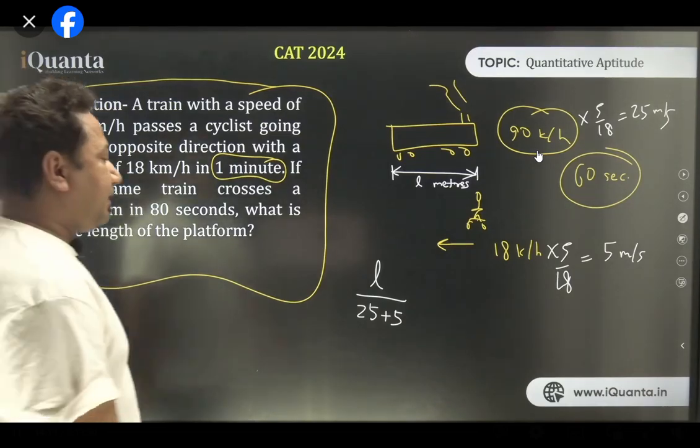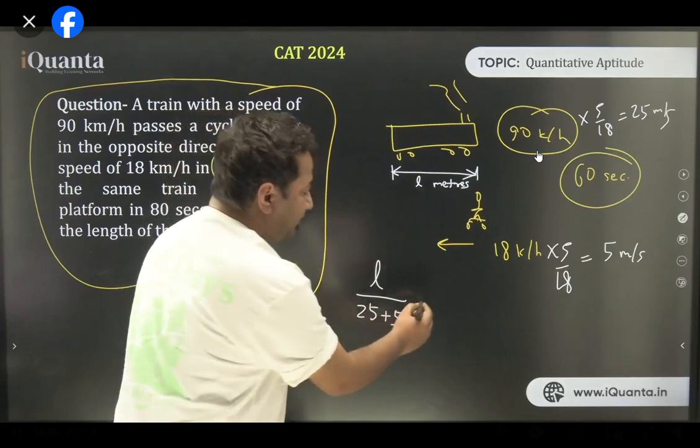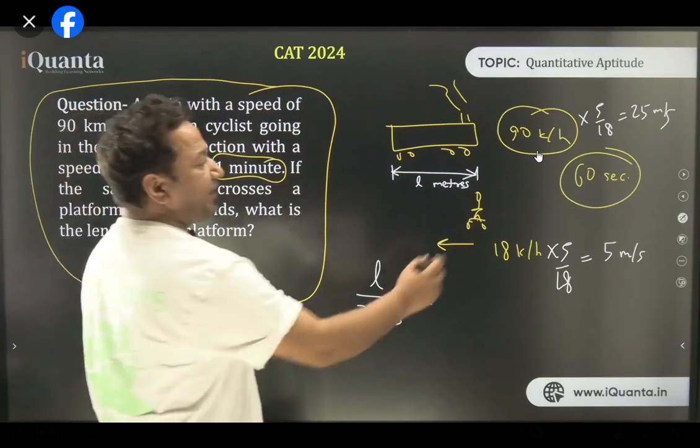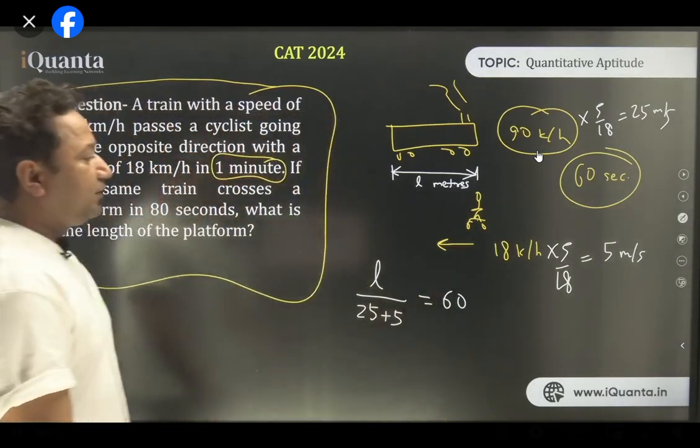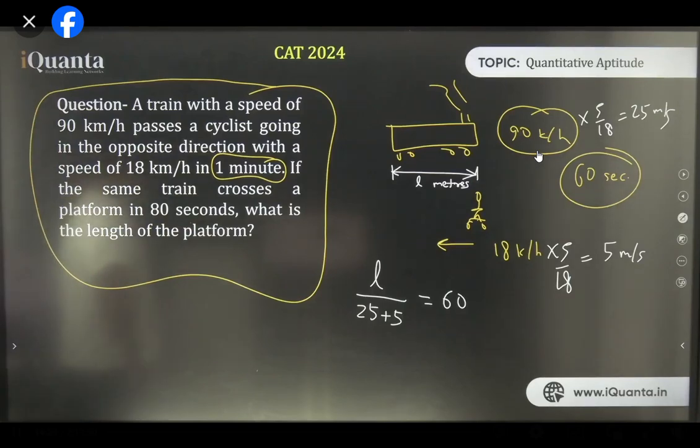All right. Distance upon speed will be equal to time. So how much time did it take? It took 60 seconds. This is equal to 60. All right. Clear, everyone?